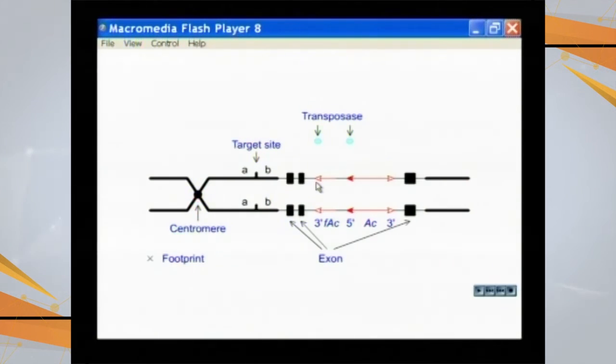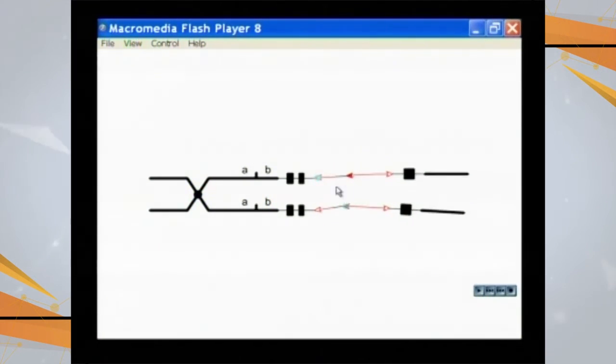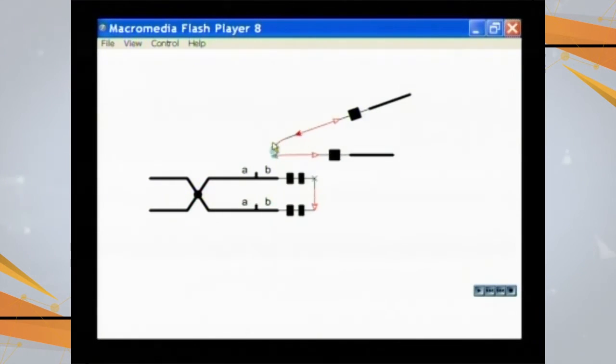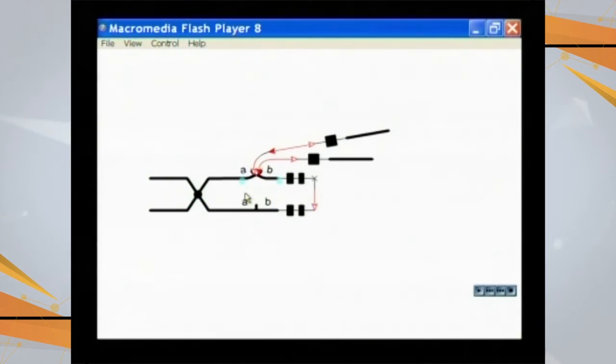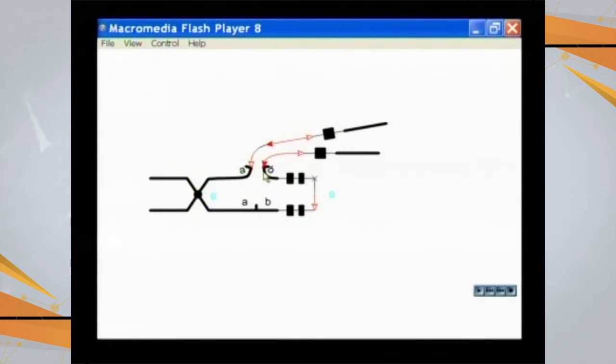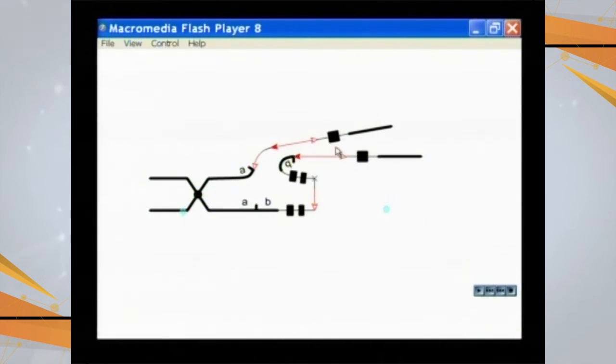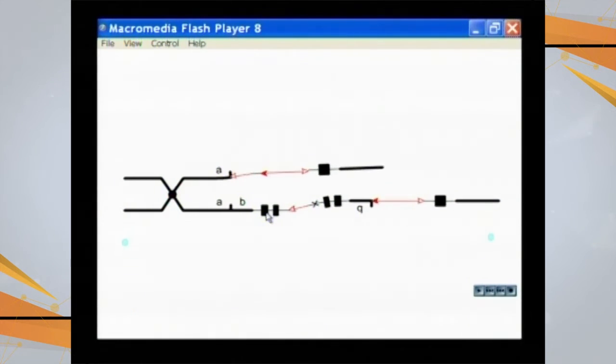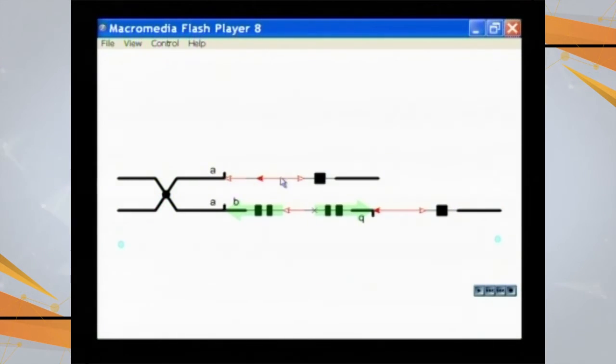Another way of transposition is movement from one chromatid to another chromatid. And how is it possible? Looking at this animation, this is the segment. These are going to break like that and then they are reinserted in such a way that the lower segment attaches to the upper segment and the upper segment attaches to the lower segment. So, this is the transposition of a gene from one chromatid to the other chromatid.